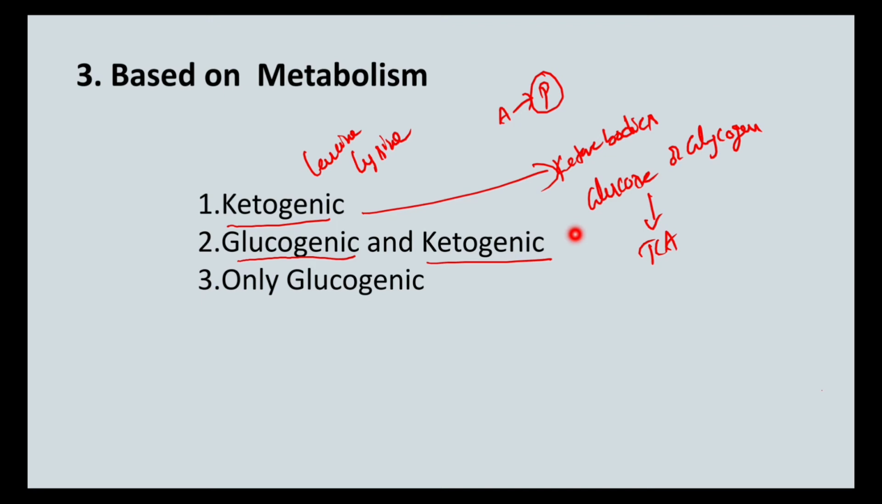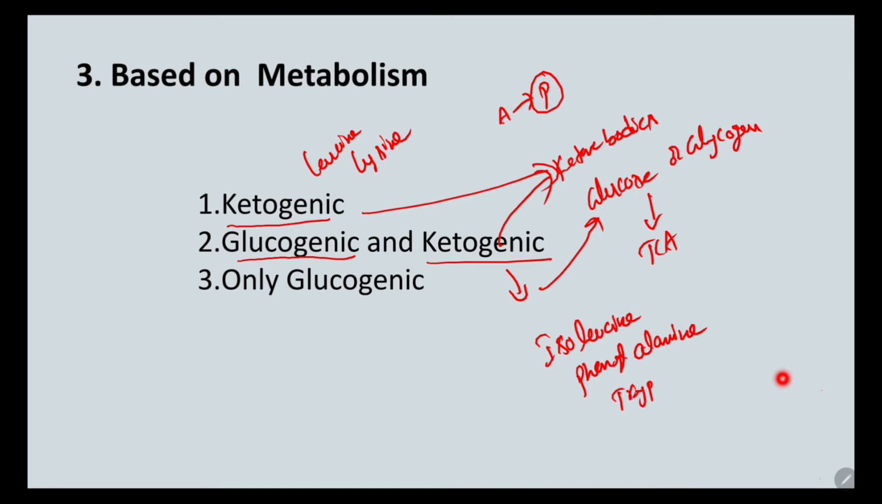Next we have the glucogenic and ketogenic amino acids. That means half of the carbon skeleton will be used to produce glucose and the remaining half will be used to produce the ketone bodies. Okay, four amino acids belong to this group, which are isoleucine, phenylalanine, tryptophan and tyrosine. So these four are both glucogenic and ketogenic.